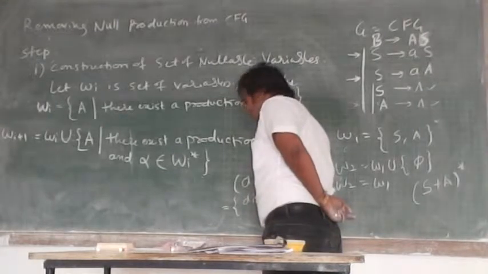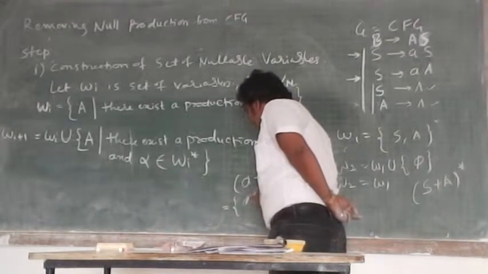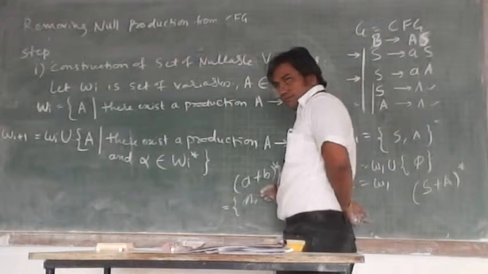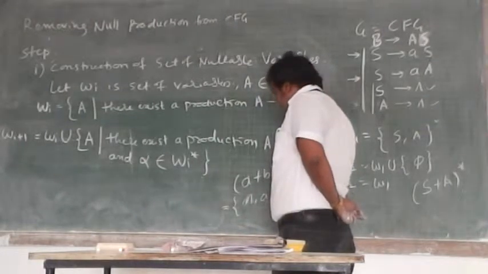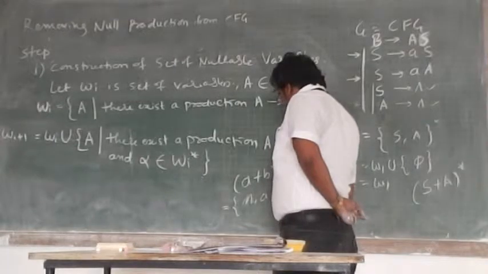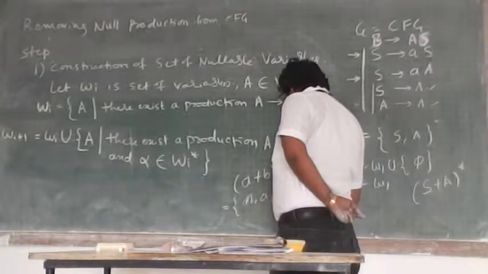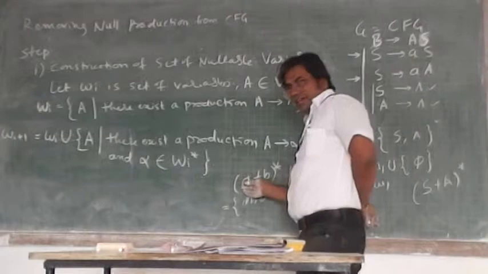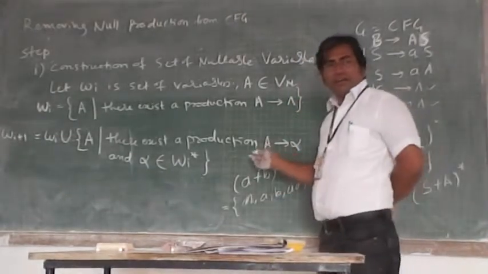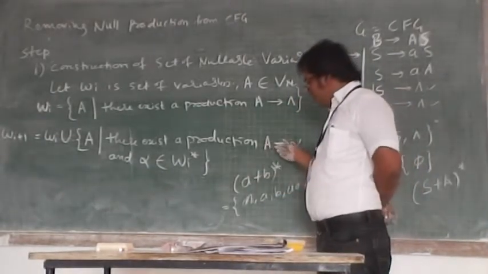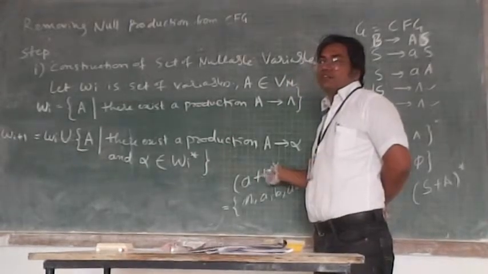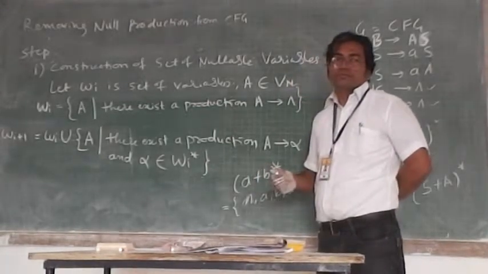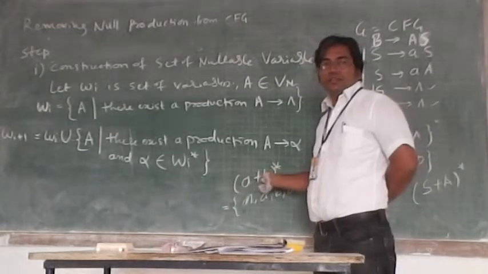A. First string is null. A, B, BA. So any string, okay, with A and B of length 0 or more than 0. यहाँ पे जनरेट होता है.